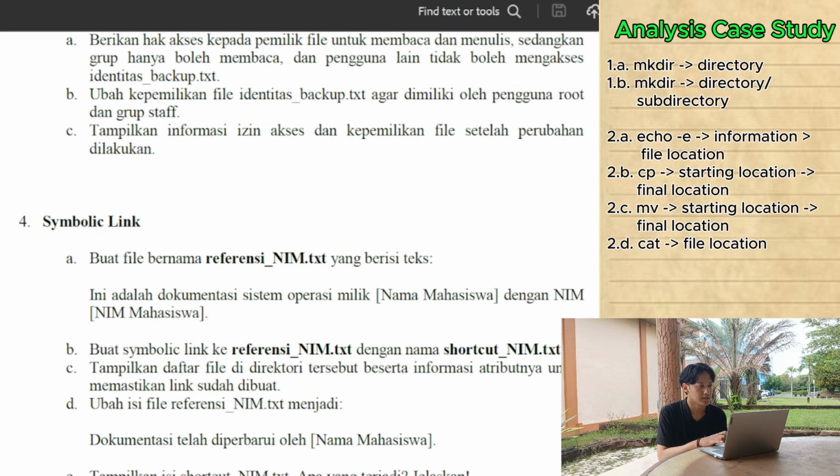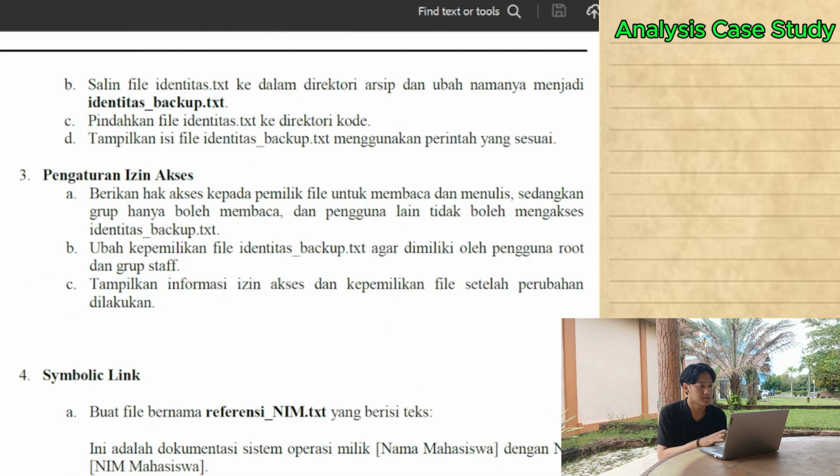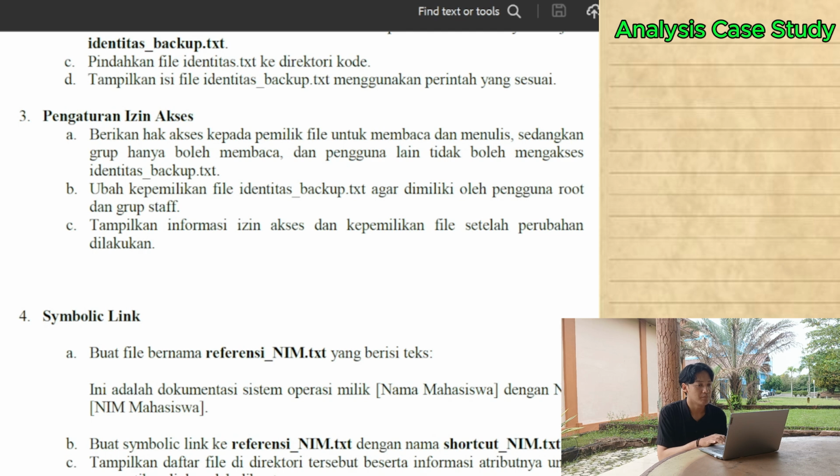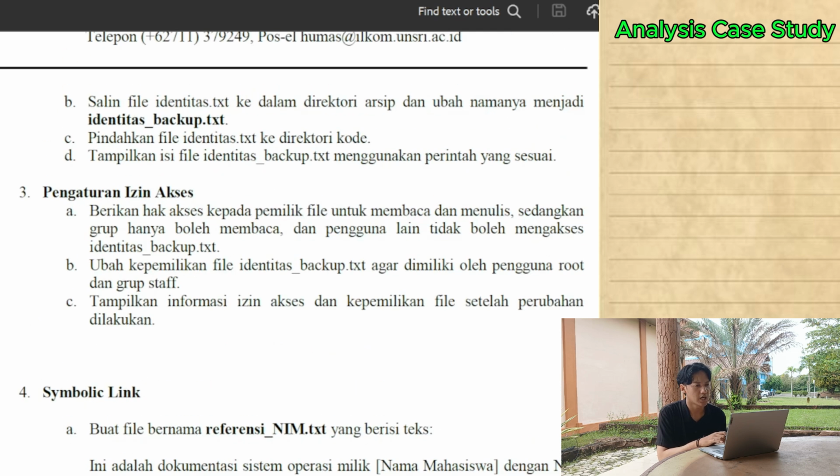Next, the third task, it will be a bit tricky, I think. I am asked to grant the file owner read and write permission, allow the group to read only, and deny access to other users for identitasbackup.txt. Additionally, I need to change ownership.